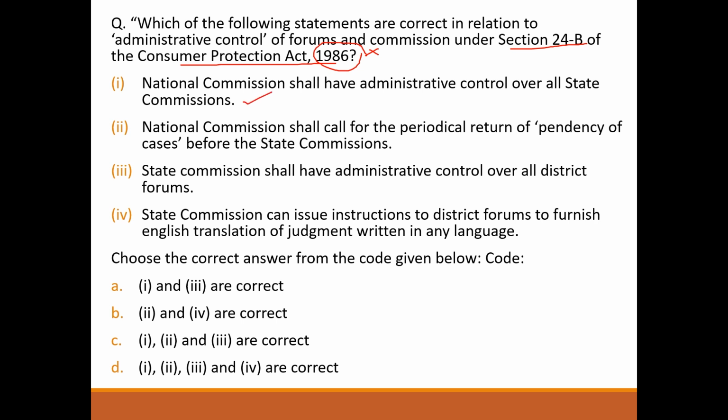Correct? This is given in section 70 of the 2019 Act. National Commission shall call for the periodical return of pendency of the cases before the state commissions. Correct? Section 70. State Commission shall have administrative control over all district forums. Correct? This is also mentioned in section 70. State Commission can issue instruction to district forum to furnish English translation of judgment written in any language. Correct? This is also mentioned in section 70. So according to 2019, the answer should be option D.